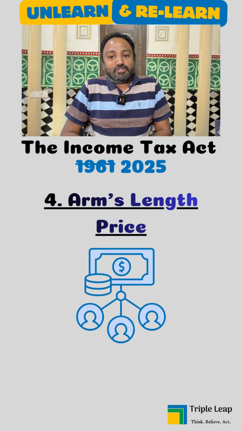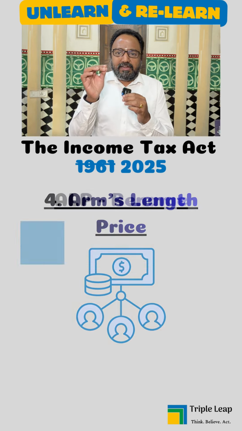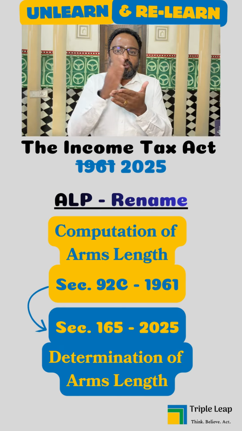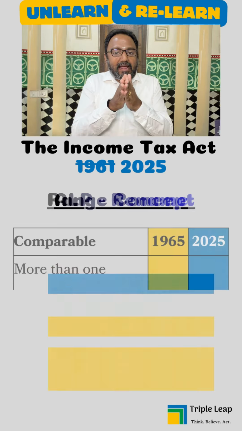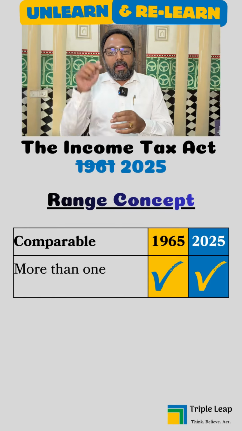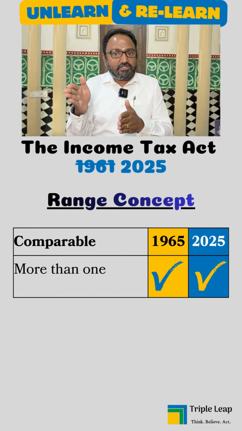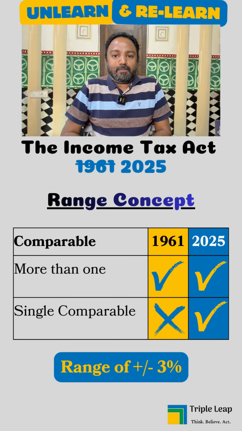Now tell us the changes to the core concept of ALP. Just to broaden, section 92C computation of arm's length is now renamed in 165 as determination of arm's length. In 92C, range concept was not applicable for single comparable. Now in 165, 3% range concept is introduced for single comparable. Range concept for single comparable is long due and happy that it is finally addressed.